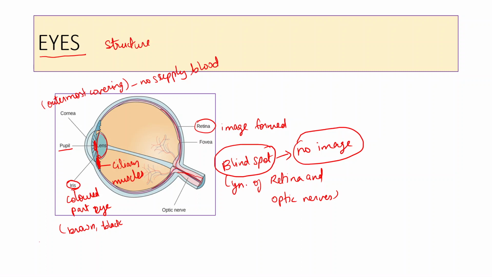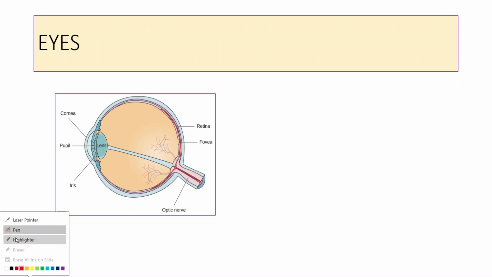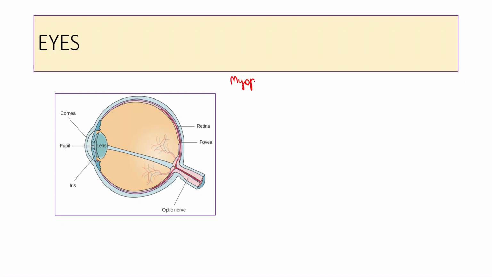Now we will look at some of the problems related to eye. You know, there are basically two types of diseases of eye. First is myopia. This is also known as short sightedness.